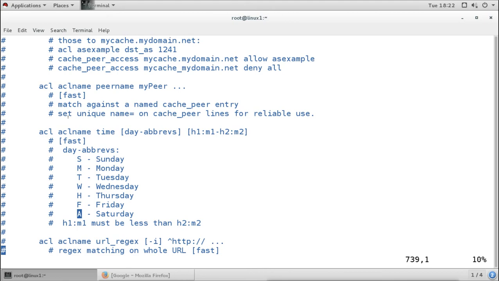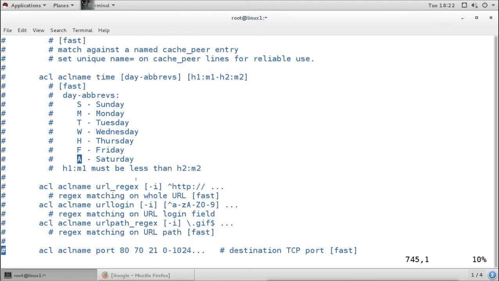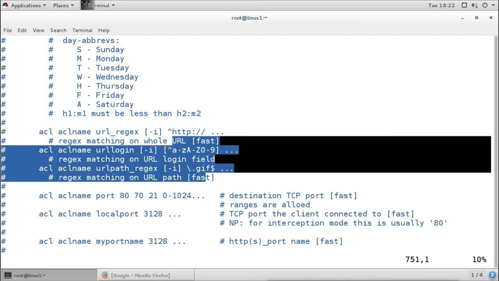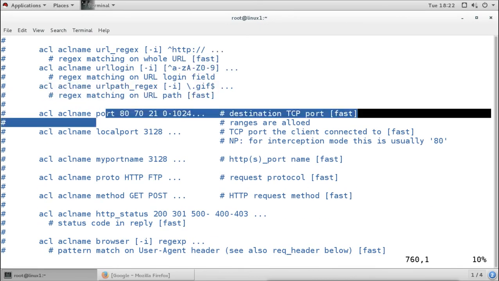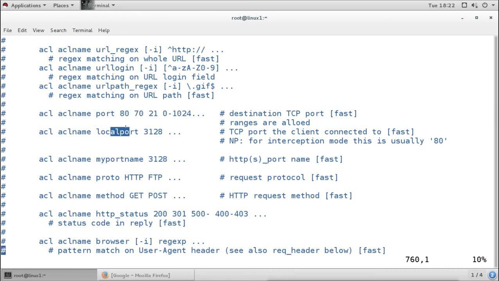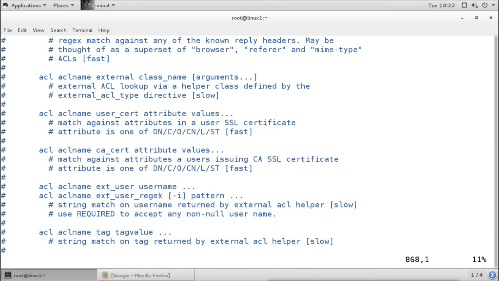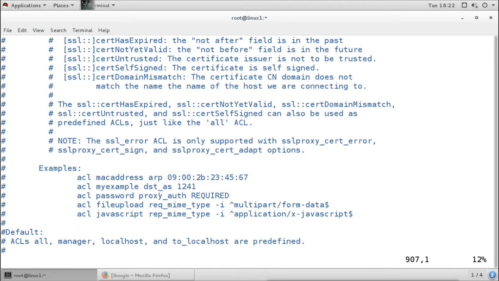Then we have used this URL regex with the -i option to use it as a file. And you also have many other options. We can also make the list based on the port number, local port number, port name, protocol HTTP, FTP, and method for GET and POST. So these are all the different types of ACLs we can create, and you can get all this information from here, along with the samples.